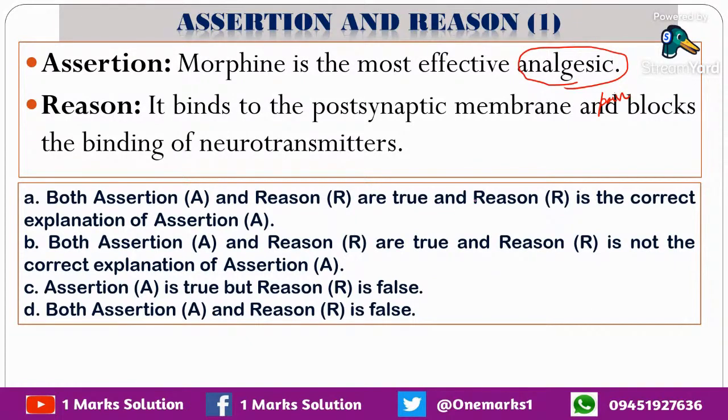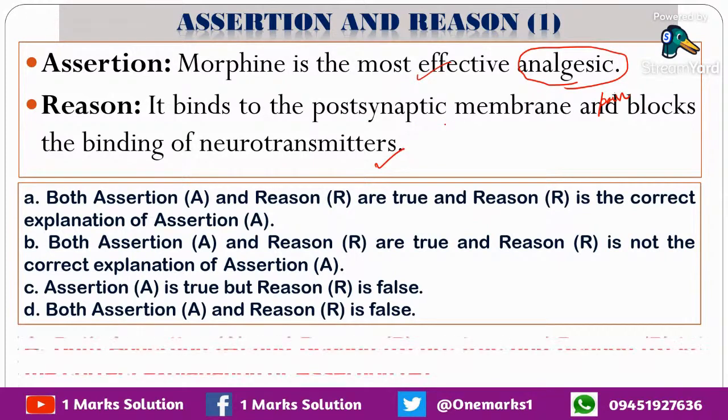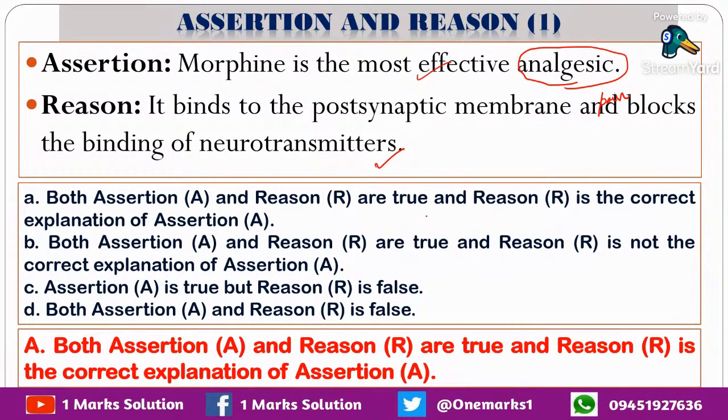So definitely how it blocks the pain or relieves the pain, it is by binding to the postsynaptic membrane, and thus the signal is reduced. That means it produces some pharmacological action, including analgesic, by acting on the receptors located on neuronal cell membrane. So the statement is correct. And moreover, that is how it acts as an analgesic, because of this action on the postsynaptic membrane. So what is the answer? A, that is assertion and reason are correct, and reason is a proper explanation for assertion.